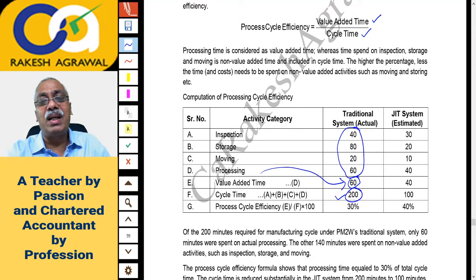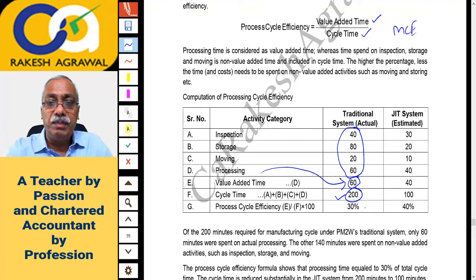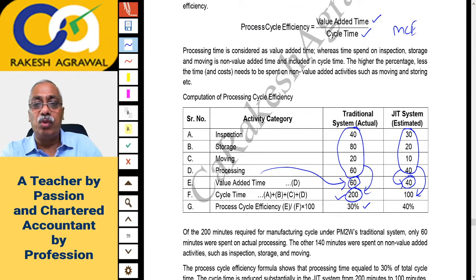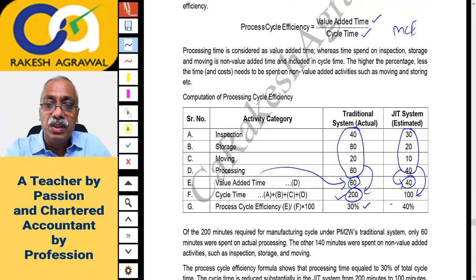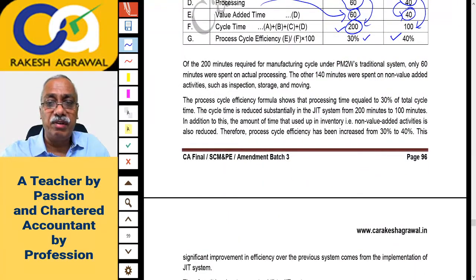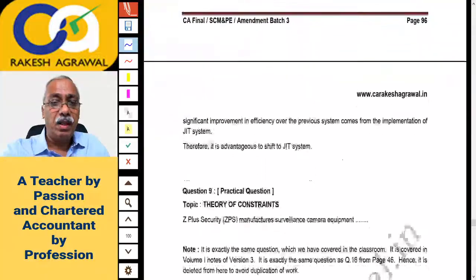Your manufacturing cycle efficiency, formula of manufacturing cycle efficiency. So 30% is the effective time you are using, and at a JIT system the total of the time is 100 minutes. It was here 200, out of which processing time is 40. So 40 minutes is value added time out of total time spent 100, so it is 40%. So your efficiency has also gone up, manufacturing cycle efficiency. That is the calculation, and you have to write the note in favor of JIT system. Let's go ahead.